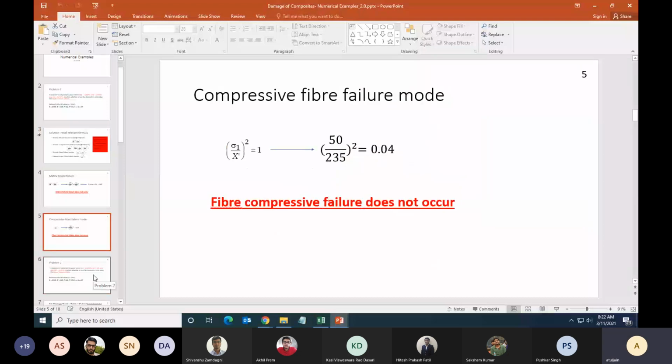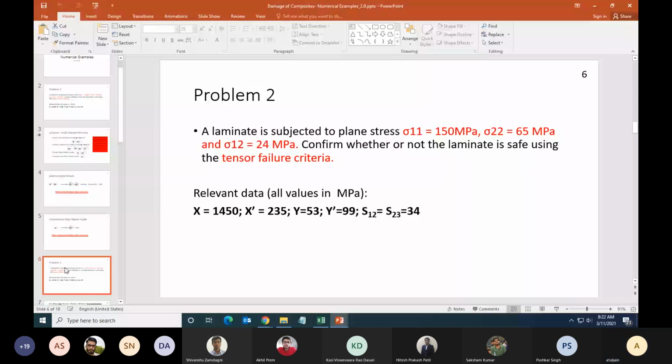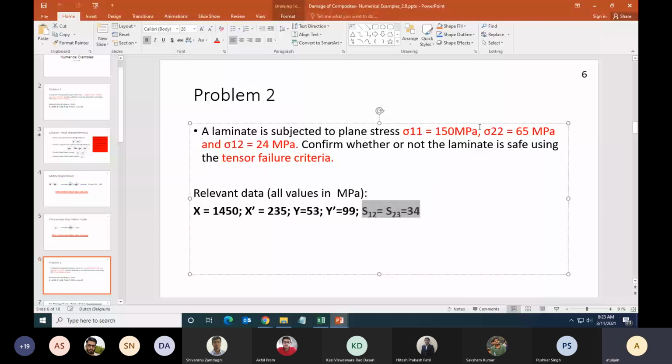Okay, so is this type of problem clear? Yes, sir. Let's go to the next type of problem. A laminate is subjected to some state of stress, sigma 1, sigma 2, sigma 12 given. Now you have to confirm whether or not the laminate is safe using the tensor failure criteria, and the different values are given. Fiber tension and compression, transverse tension and compression, and the two shear strengths are given to you. The state of stress is given. We want to use the tensor failure criteria and find out whether or not this is safe. How are you going to do it?